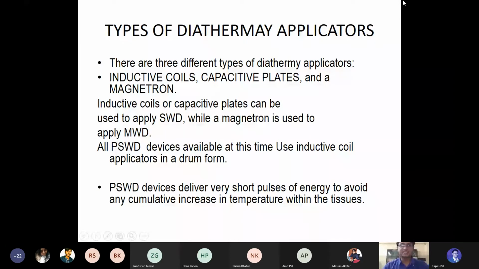But as SWD is a deep heating modality, there is a lot of chance of other internal organs also getting heated. That is the reason for the PSWD now: the same therapeutic effect without the heating. Now you have understood the differences between the SWD, PSWD, and the MWD.